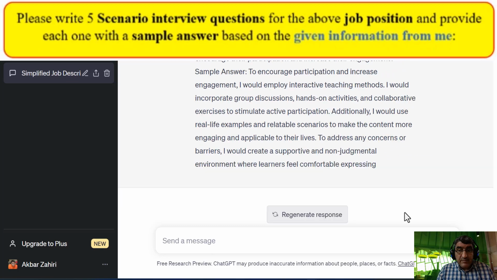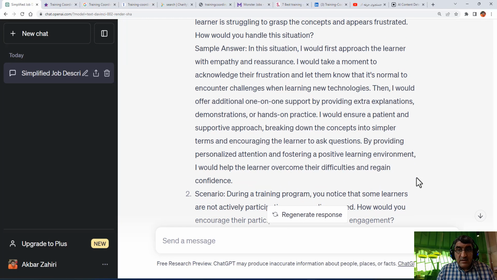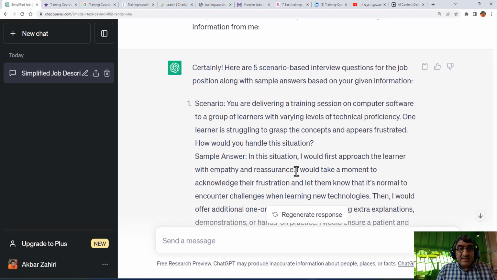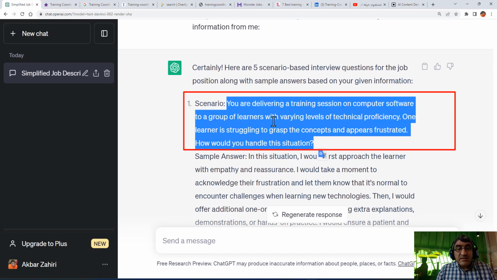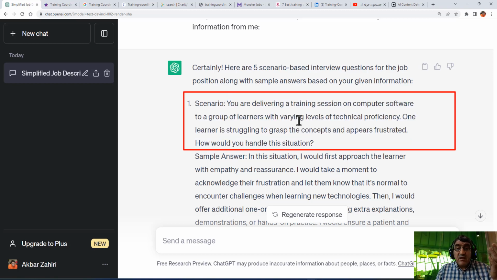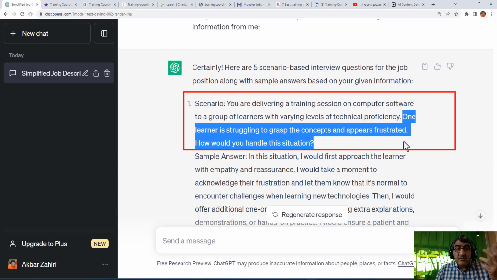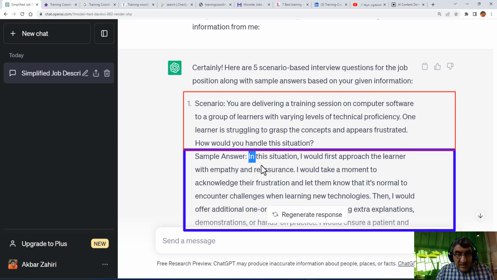I stop. Now pay attention here. First, it gives the scenario. For example, you are delivering a training session on computer software to a group of learners with varying levels of technical proficiency, and something happens. One learner is struggling to grasp the concept and appears frustrated. How would you handle this situation? And it gives you the sample answer.